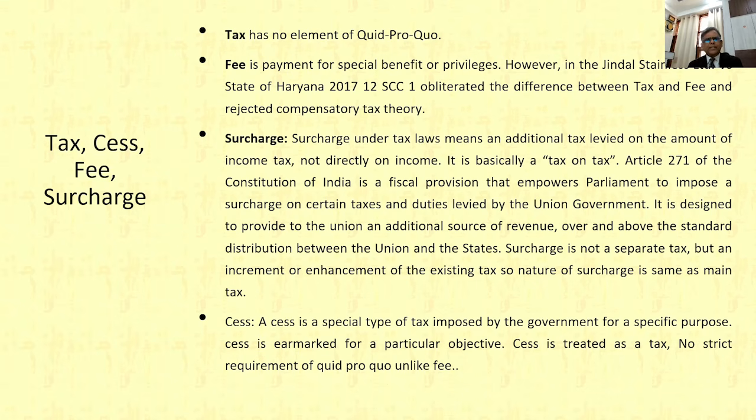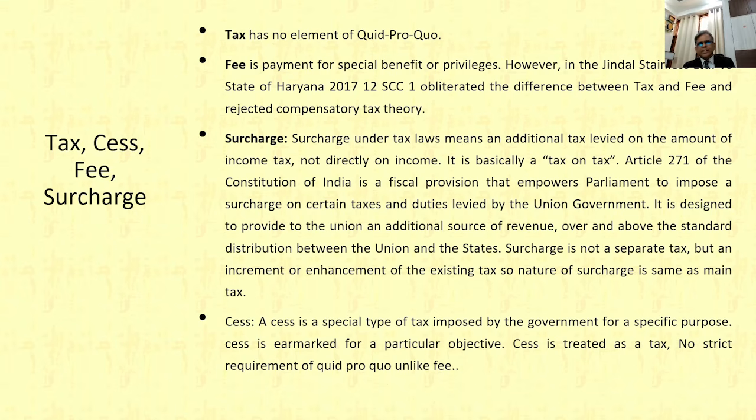Then we must understand the nature of tax, cess, fee, surcharge, etc. Tax has no element of quid pro quo. Quid pro quo is an essential element in any contract, but since tax is a compulsory extraction of money from the taxpayer without any direct service element to the taxpayer, this element of quid pro quo is missing in tax. Fee is certainly for some special benefits or privileges, which we must understand.